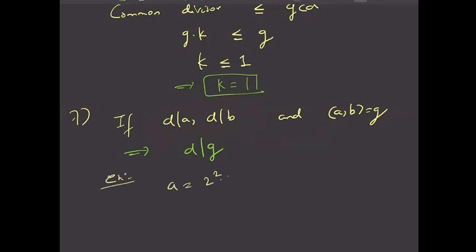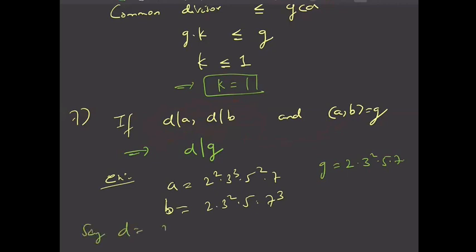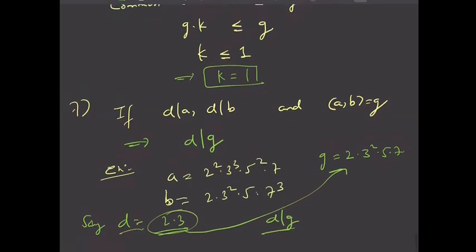Say A is 2 square, 3 cube, 5 square, 7, and B is say 2 into 3 square into 5 into 7 cube, right? Now, what is the GCD of A and B? It is the maximum common thing you are taking out, that is 2, 3 square, 5 and 7. Now, if you take any common divisor, say D is 2 into 3, that will definitely be a factor of G, right? You can't have D a common divisor that is not a factor of G, right?